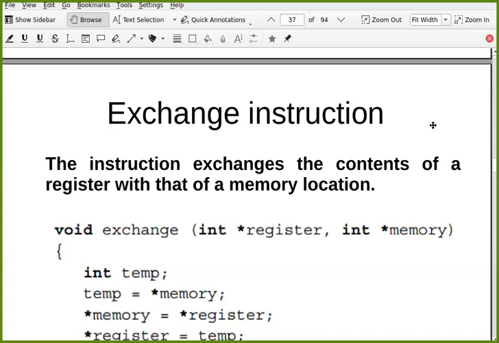I hope you are aware of this register memory. Are you aware of register memory? Have you gone through the processor subject?